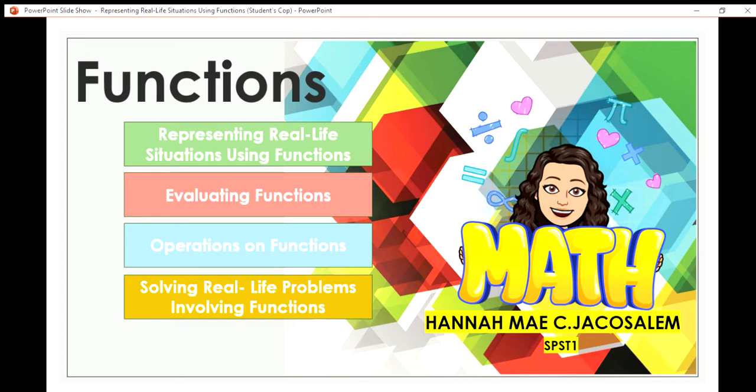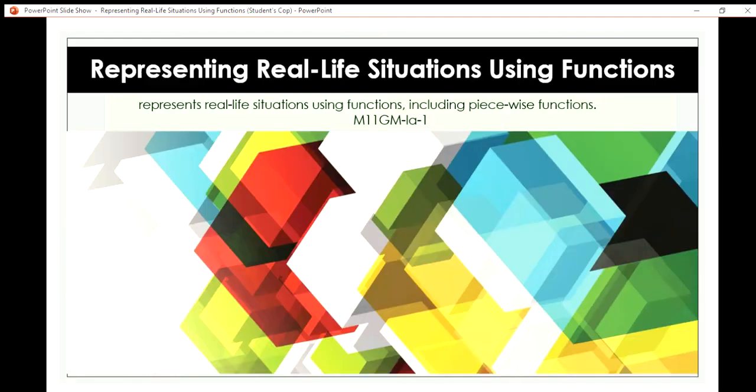Now, our first chapter is all about functions, and we have a lot of topics to be discussed. For the first chapter, we have the following topics: representing real-life situations using functions, evaluating functions, operations on functions, and solving real-life problems involving functions. So today we will be discussing the first topic, representing real-life situations using functions.